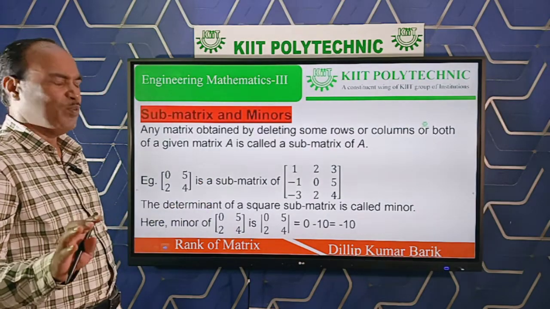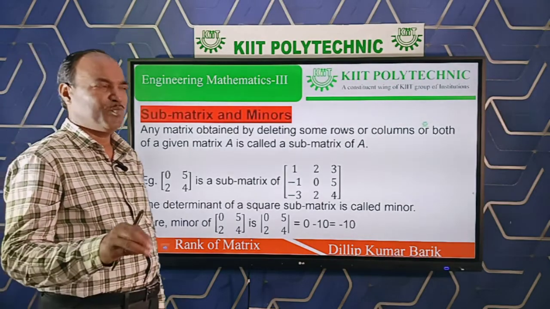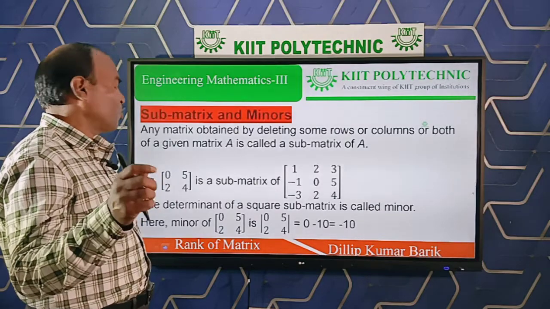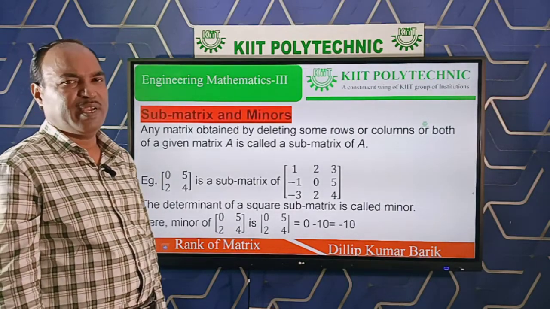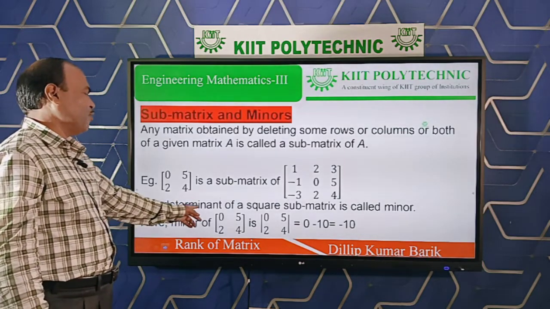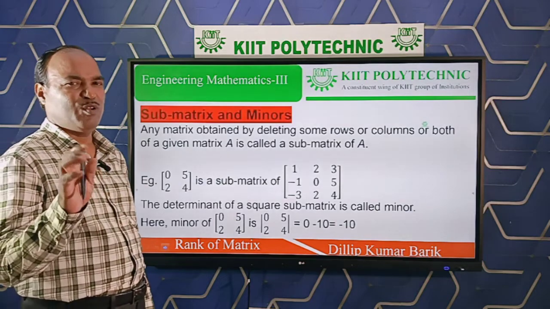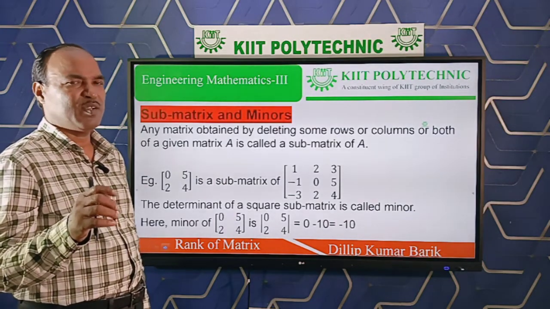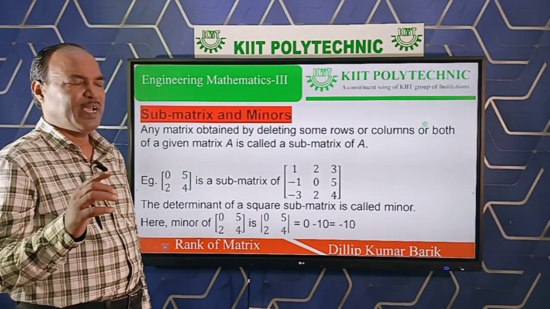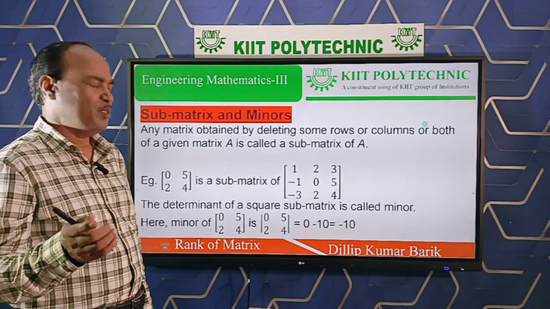But important in determining the rank of matrix is the square submatrix. Why? Let us discuss. Another fact is the determinant of a square submatrix is called a minor. A minor is simply a value obtained by taking the determinant of a square submatrix, because you already know that only for a square matrix is the determinant possible.